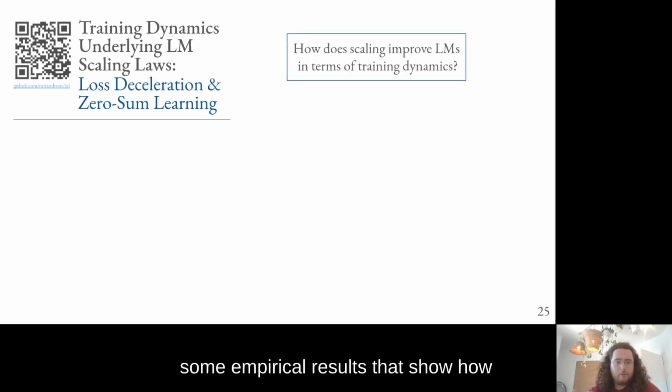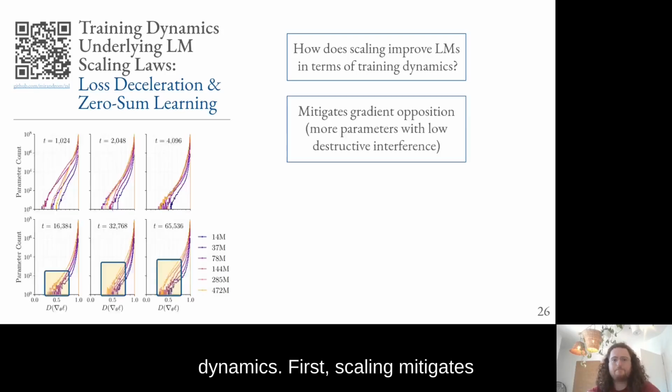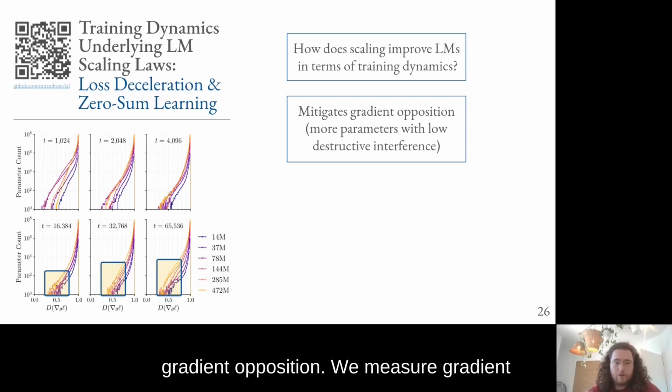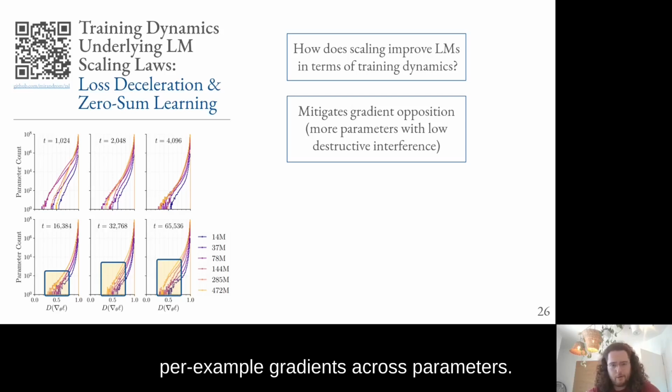Finally, I want to go over some empirical results that show how scaling improves loss in terms of training dynamics. First, scaling mitigates gradient opposition. We measure gradient opposition as destructive interference in per example gradients across parameters. Each plot on the left is a histogram for these measurements at different time steps. The top 3 plots are time steps before deceleration, and the bottom 3 after deceleration.